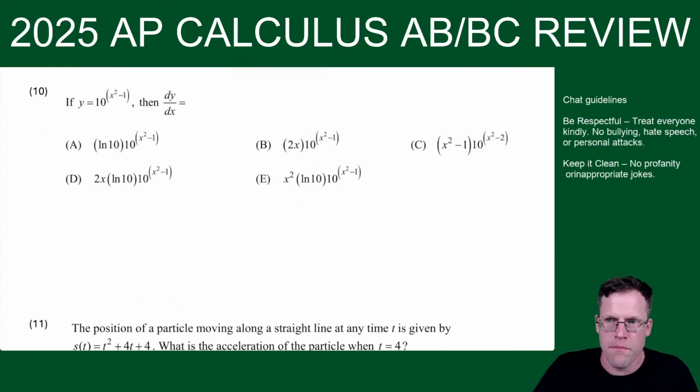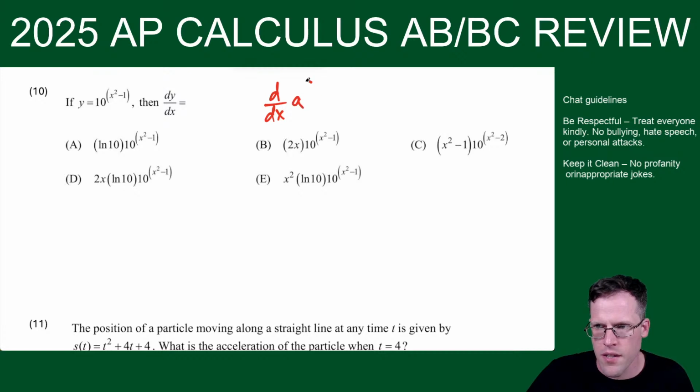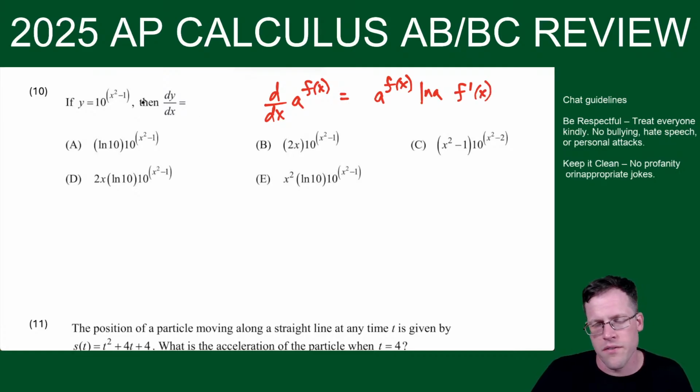Okay, here we go. Some implicit differentiation. So y equals this, then dy/dx equals whatever. For this one, realistically, you might forget this formula. Let me write this out. The derivative of a to the f of x equals a to the f of x, natural log a, and then times f prime of x. If you can memorize this, then you're done very, very quickly here. But if you can't memorize that, then there's going to be a backup way to do this.